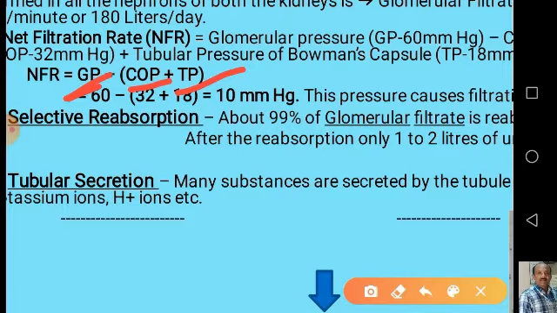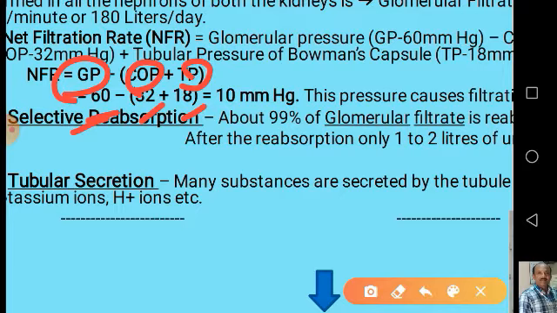Now what happens is the glomerular hydrostatic pressure, which is equal to 60 mmHg, is opposed by the colloidal osmotic pressure and tubular pressure, which are 32 mmHg and 18 mmHg respectively.